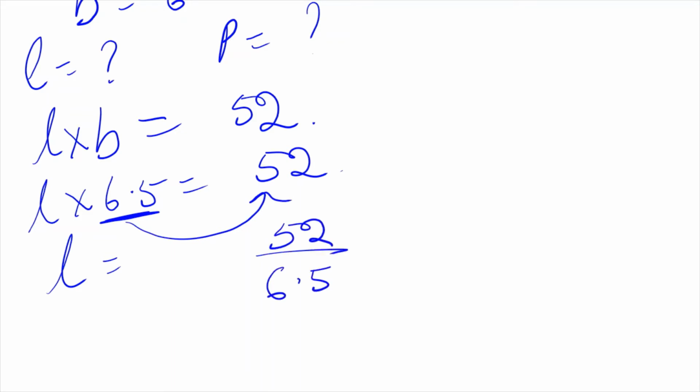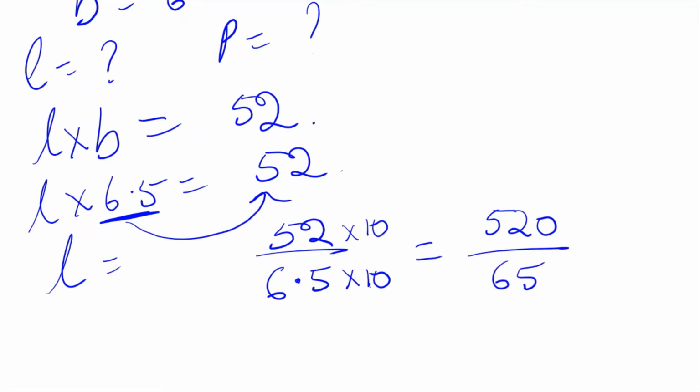In order to remove the decimal, we multiply by 10 both, so this becomes 520 upon 65. The decimal will go. Now let us cancel with 5. 5 ones are 5, 5 threes are 15, 5 ones are 5. Then bring down 2. 5 does not go in 2, so bring down 0. 5 fours are 20.